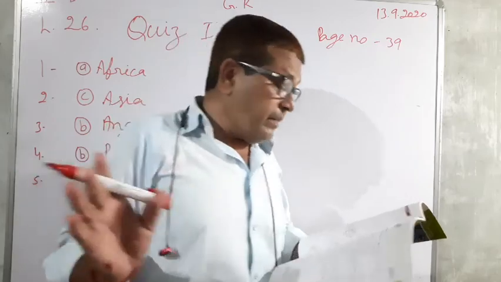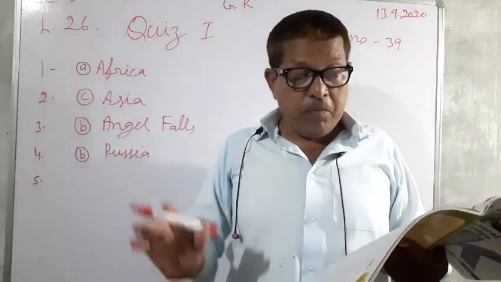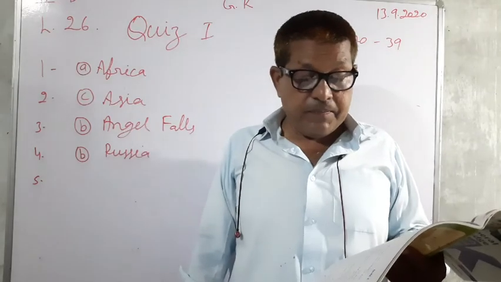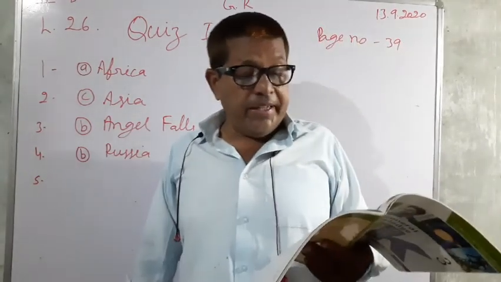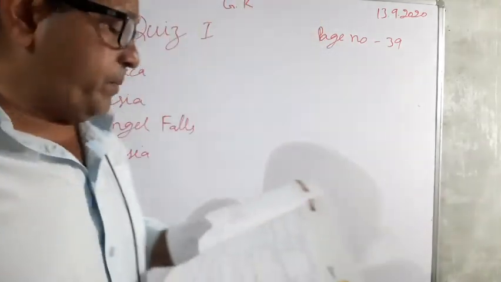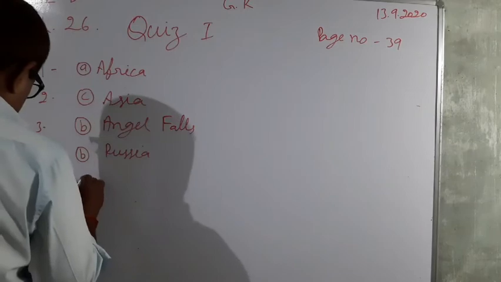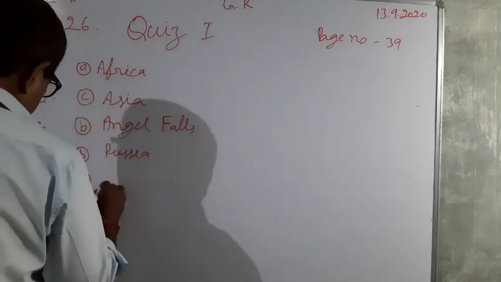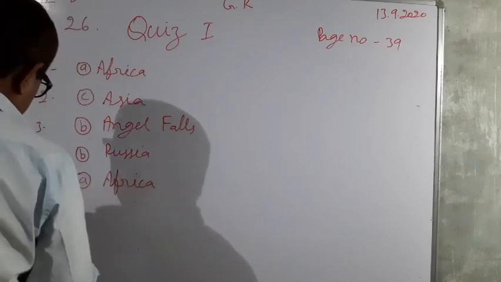Three options are here: A, Africa, B, Europe, and C, Asia. So here A, Africa is the correct answer. The fifth, you have to write A, Africa.